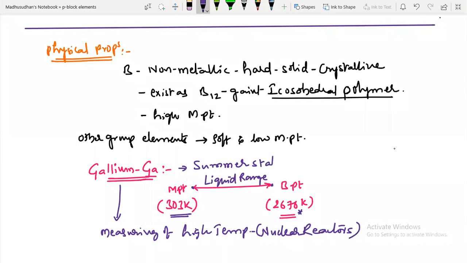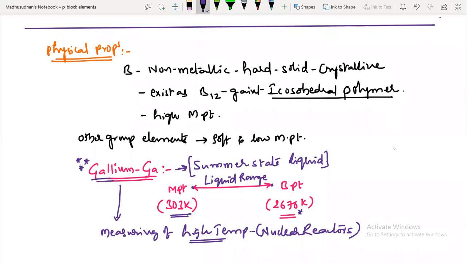In summer, it always exists as a liquid, and in winter, temperatures are comparatively low, so it converts into a solid. So this is the specialty of gallium. Its range from melting point to boiling point is very high, and by taking advantage of that, we use it to measure high temperature regions.